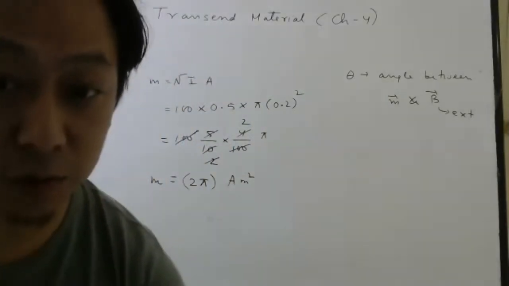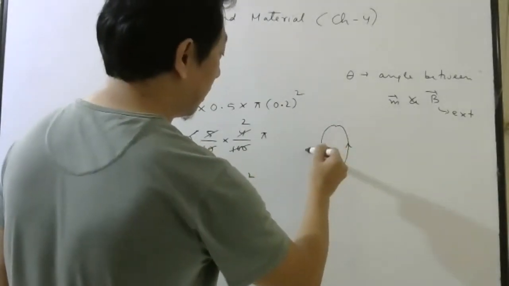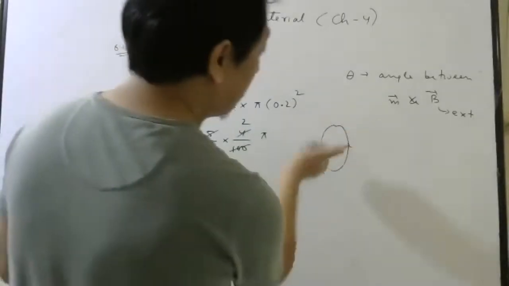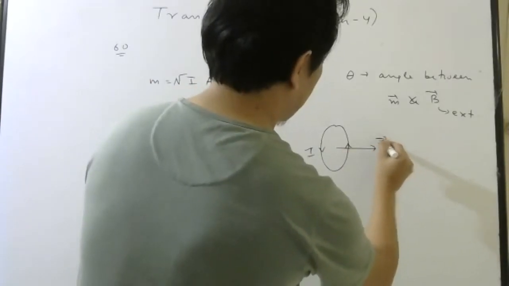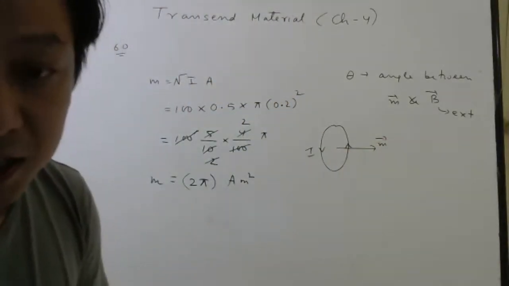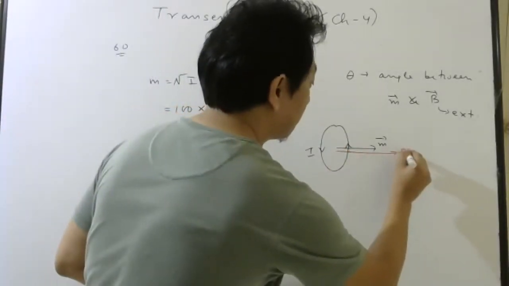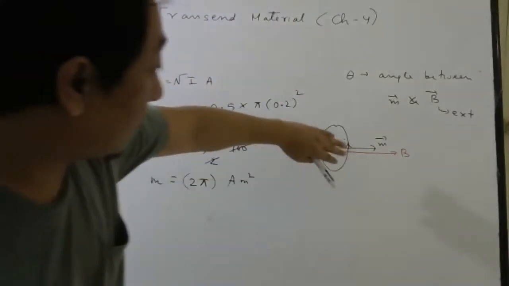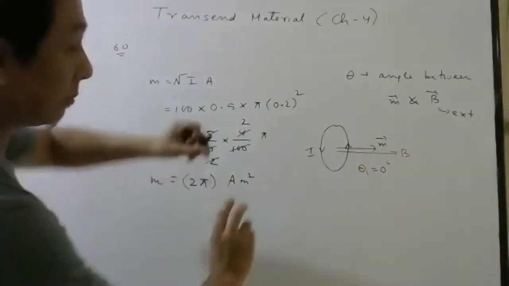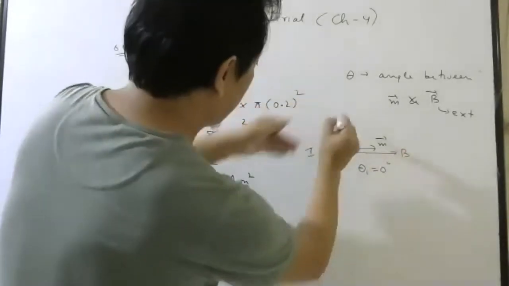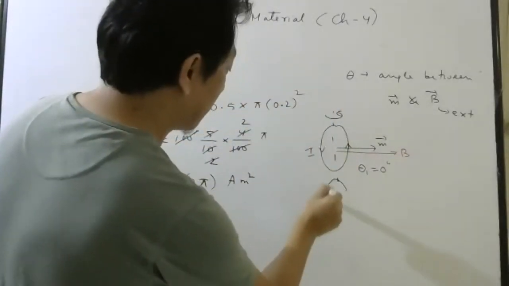Now how they are trying to rotate, look here. Imagine this is your circular coil carrying current this way. So right now your magnetic moment will be in this direction, right? And they told the initial angle is 0 degree. That means magnetic field external is here. Okay, students. So from this position, when the angle is 0 degree, they are trying to rotate by 180 degree. So they need to rotate this way,